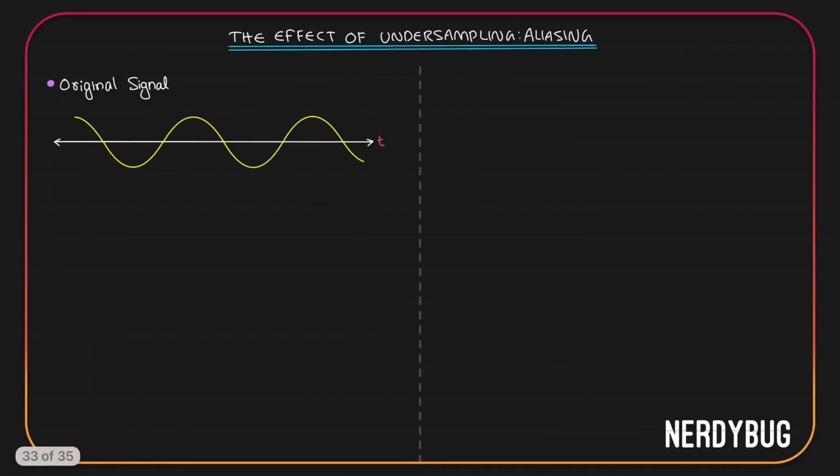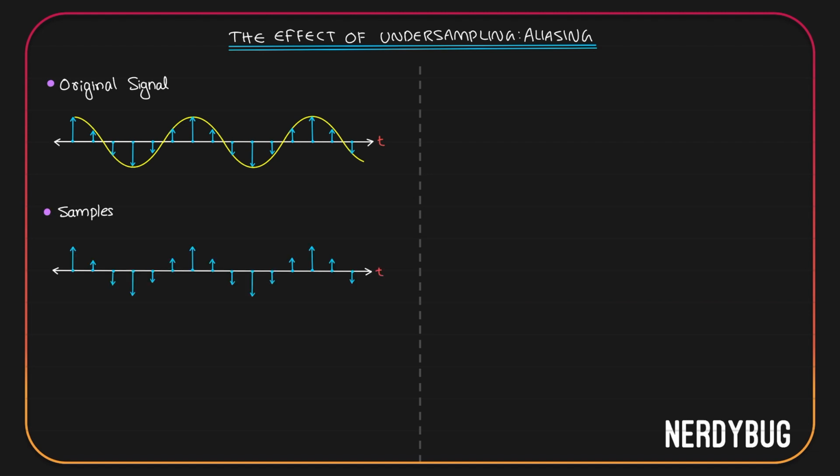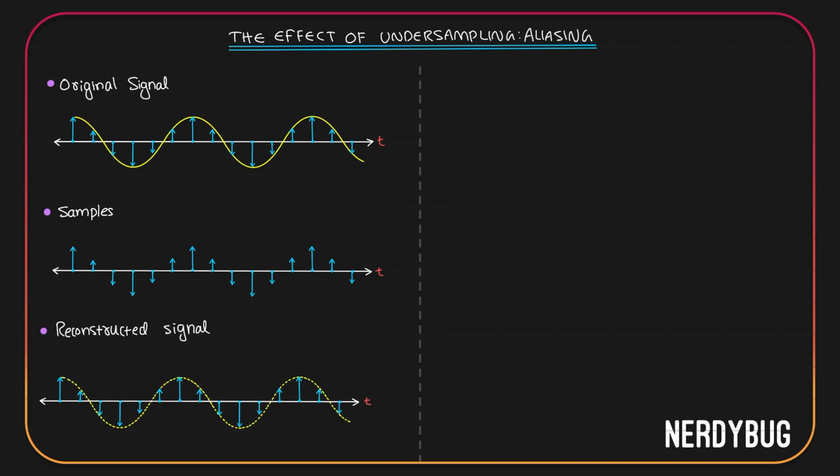It will be better to learn this using graphs. Assume this is our original signal and we want to take its samples. We want the samples at all these points shown over here. So the sampled signal is going to look like this. To get the reconstructed signal, all we have to do is take the envelope of this. If we do that, the reconstructed signal will look like this. The reconstructed signal looks exactly like our original signal, so we can confidently say there is no aliasing happening here.